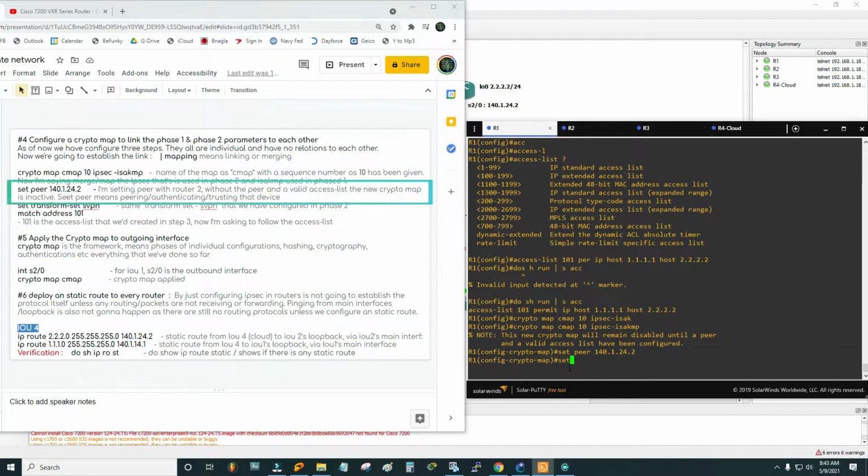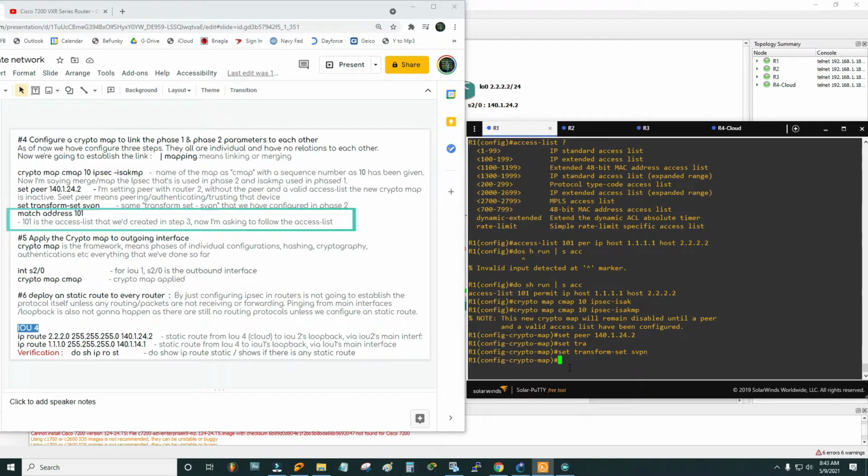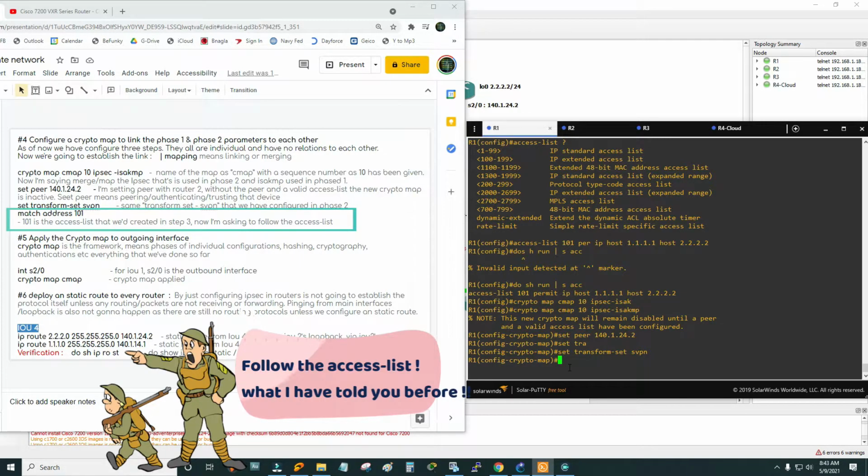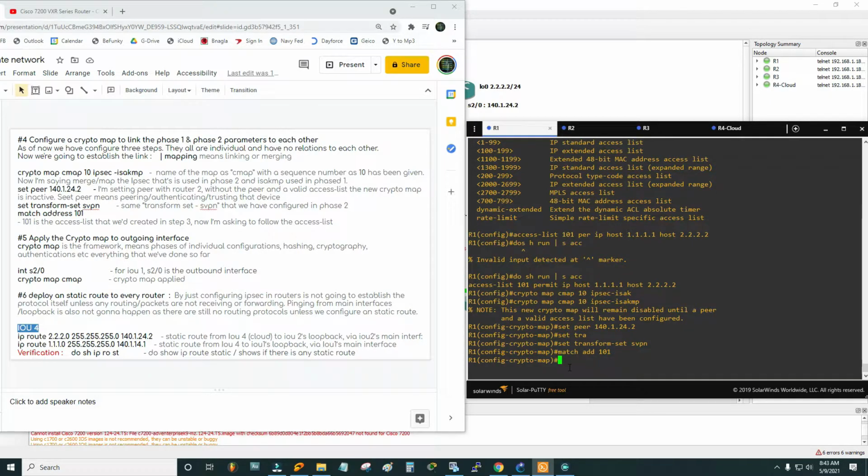And then set transform set. And what was the name of the transform set that we have just given? SVPN. And now what I'm telling, 101 is the access list that we have just created in step 3. Now I'm asking it to follow the access list. Okay, match address 101. Okay, now this is our final step.